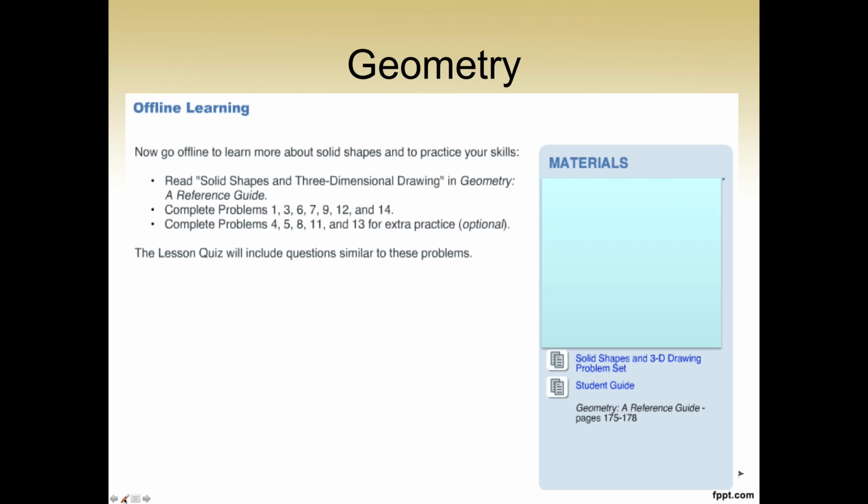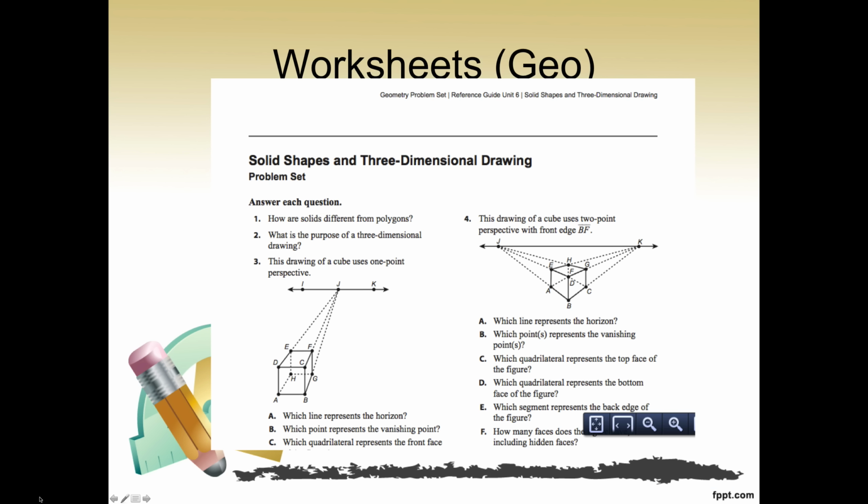Geometry is just a little bit different. So that was what Algebra 2 looks like. Geometry, it's going to say complete these problems, but you may be thinking, where do I complete the problems? For geometry, it's actually a problem set. It's a worksheet. So you're going to have to click on that blue link. And when we click on the blue link, it's going to open up like this. Couple choices for geometry. You can either print this out and write right on top of it, or you can use your own lined paper and solve your problems on lined paper.